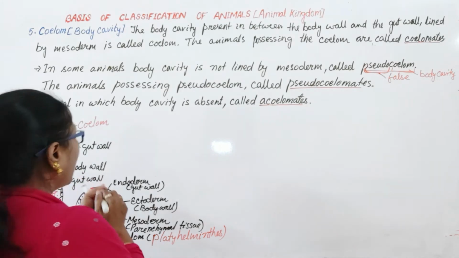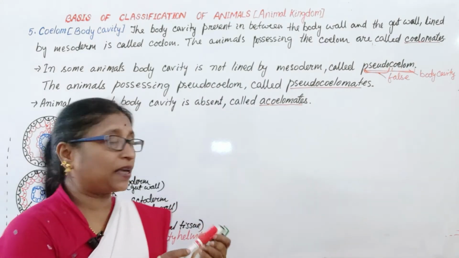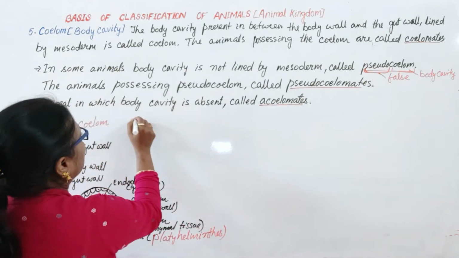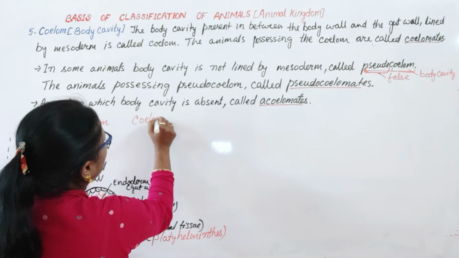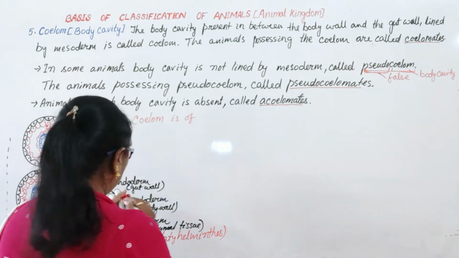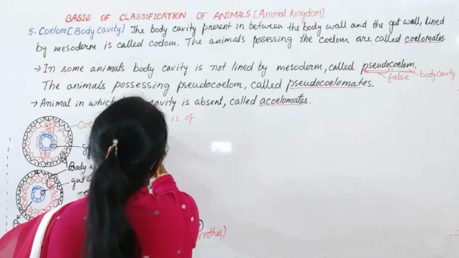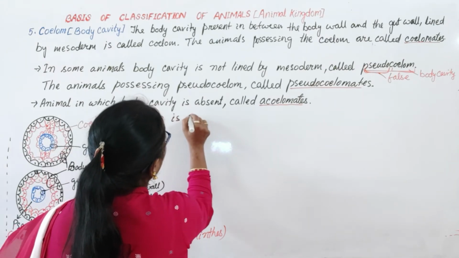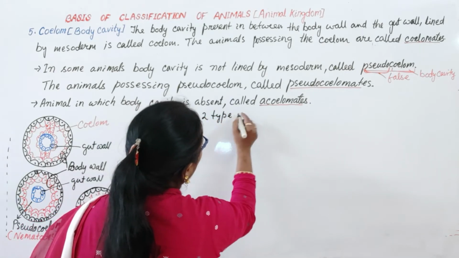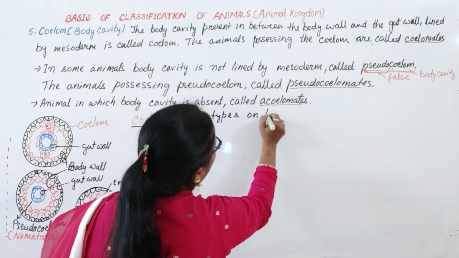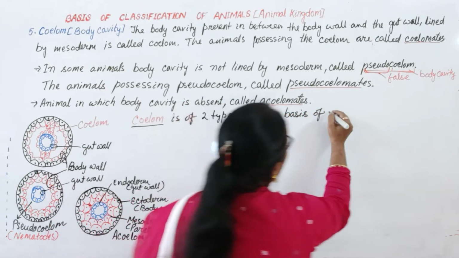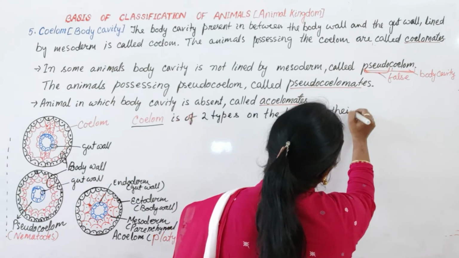Now the coelom is again of two types. Coelom is of two types on the basis of their embryonic origin.